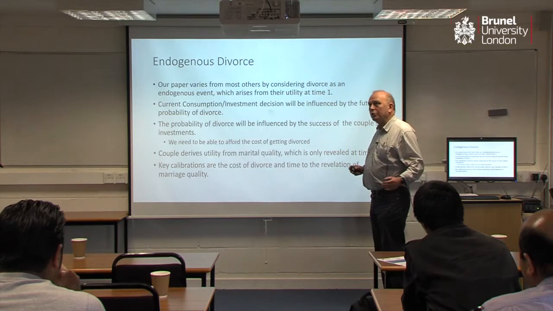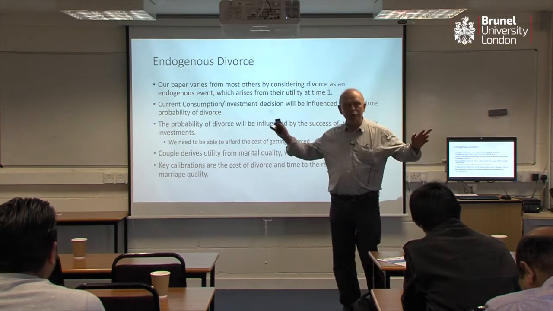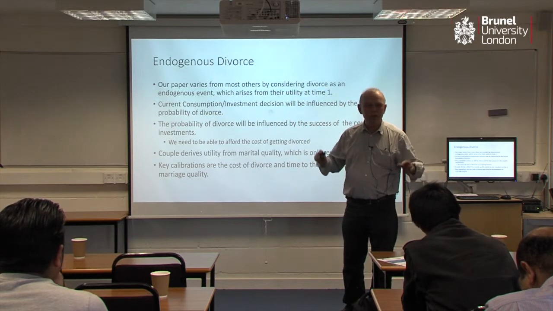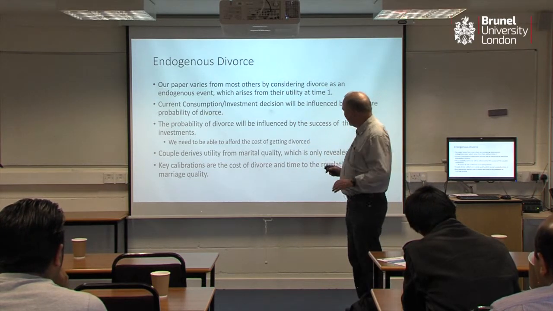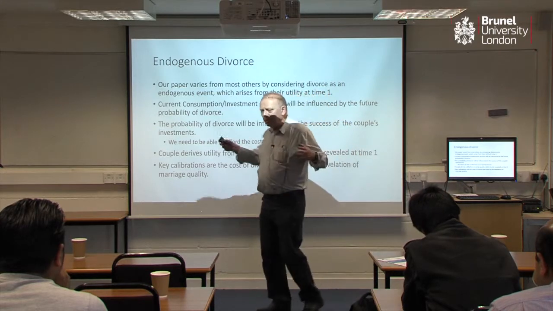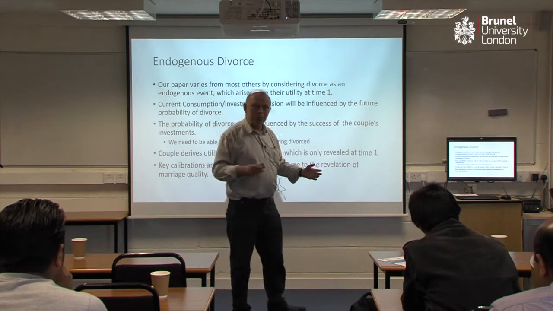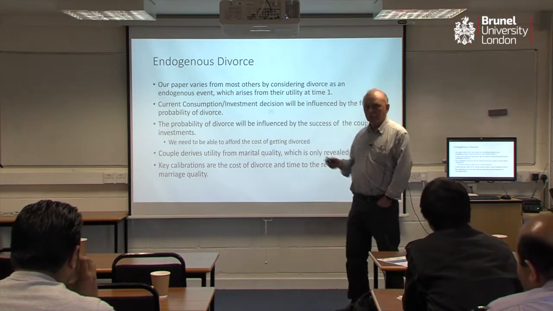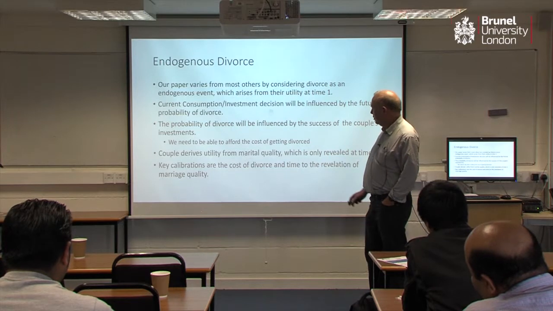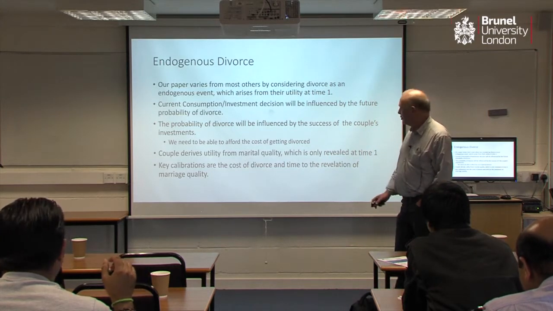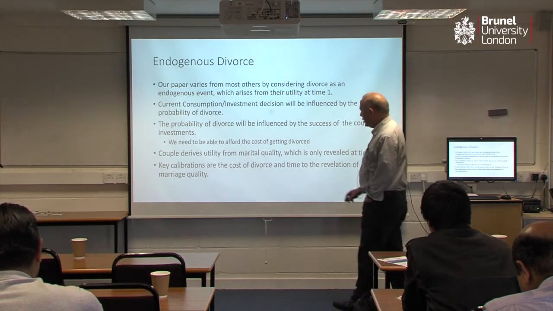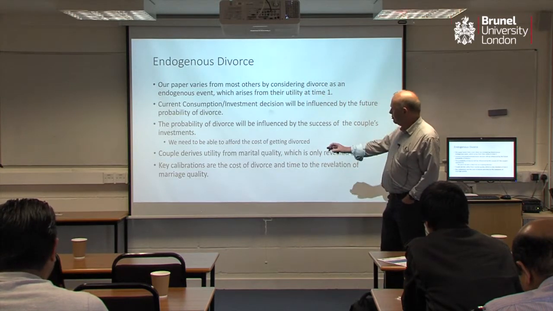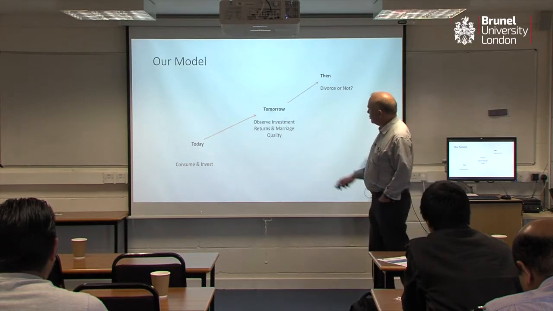at time equals 0. In this artificial world, by the way, this has nothing to do with reality, so I don't need to be told that this isn't real, because it's a model, just so that we've clarified that. All our couples start being married at time equals 0. They observe their marital quality at time equals 1, and at time equals 1, they decide to get divorced or not, depending on the outcome. So the key calibrations are the cost of divorce and the time to revelation of marital quality. That's the basic structure.